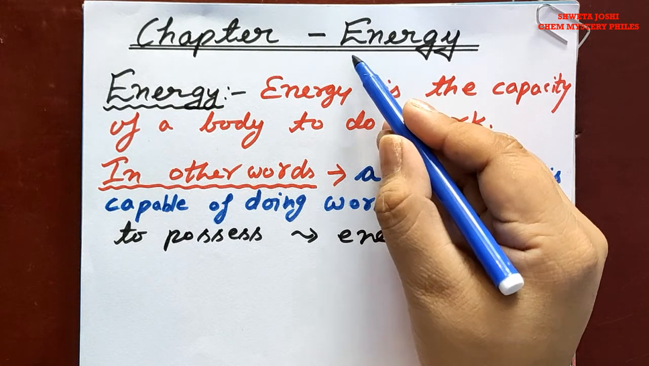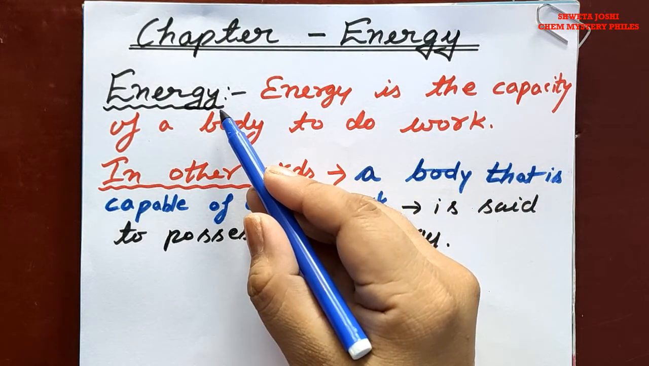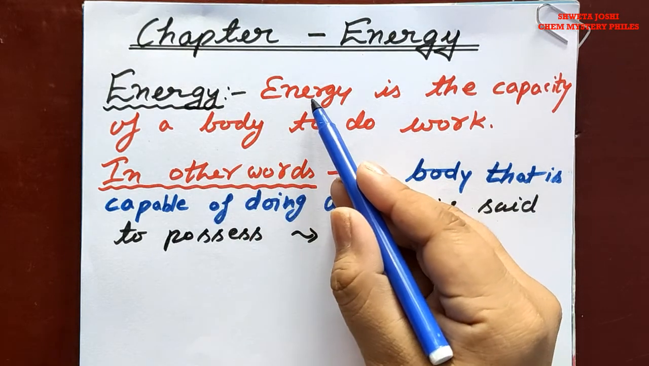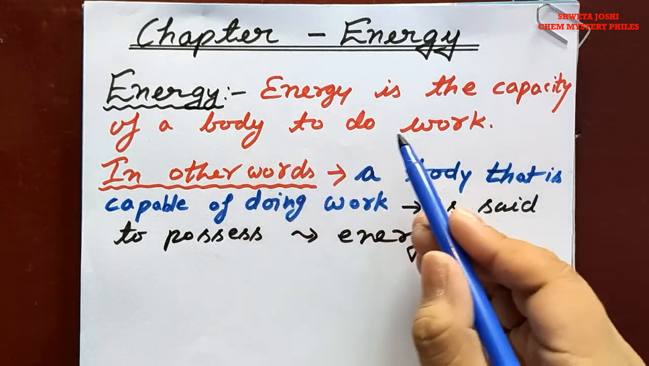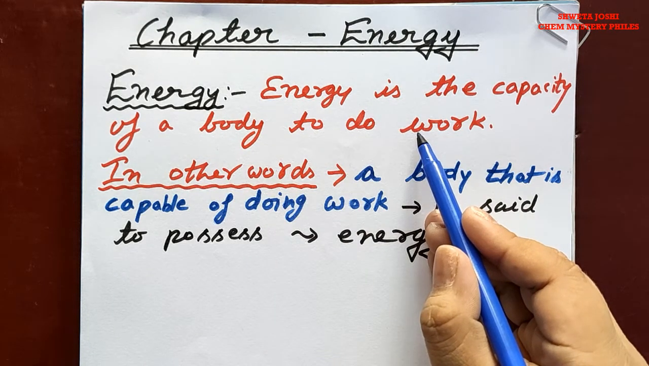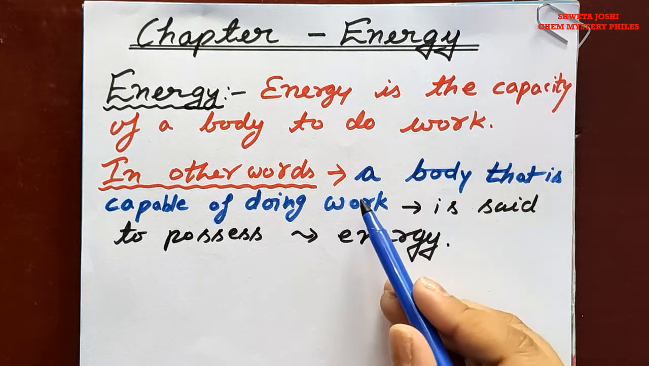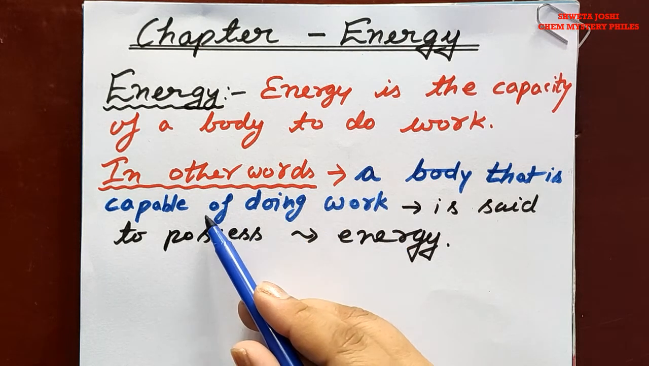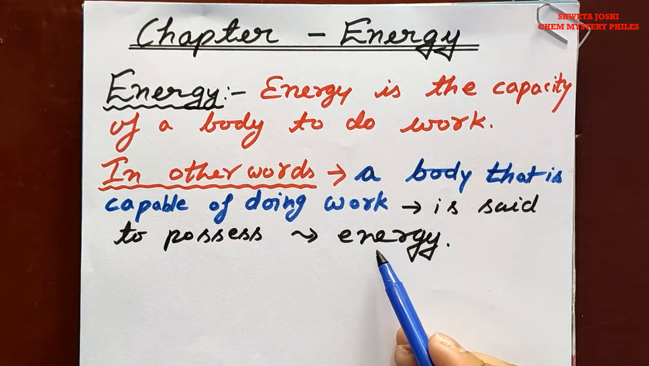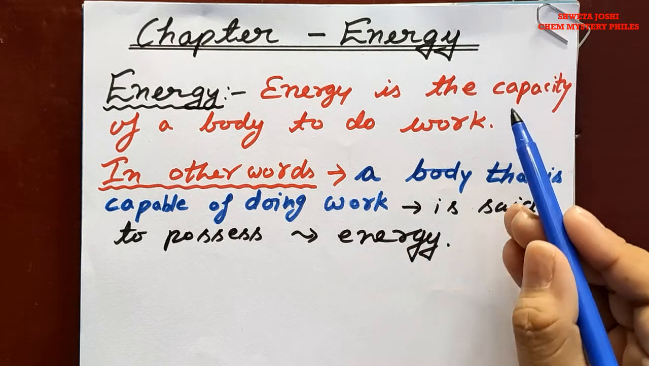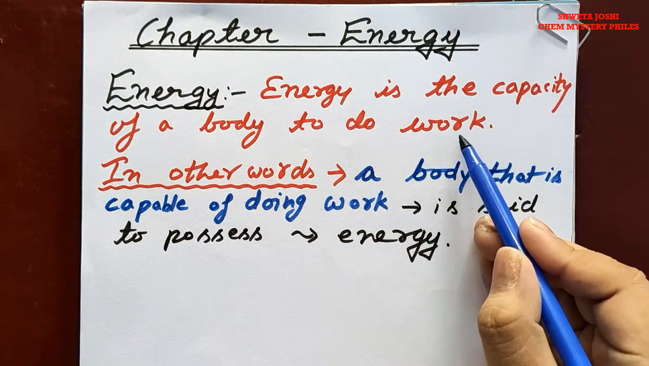First of all, covering definition of energy. What is energy? Energy is the capacity of a body to do work. In other words, we can say that a body that is capable of doing work is said to possess energy. So what is energy? It is the capacity of a body to do work.